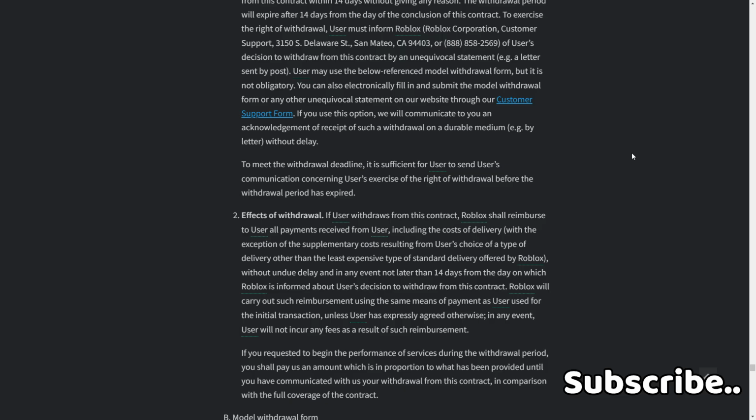To meet the withdrawal deadline, it is sufficient for user to send user's communication concerning the exercise of the right of withdrawal before the withdrawal period has ended.